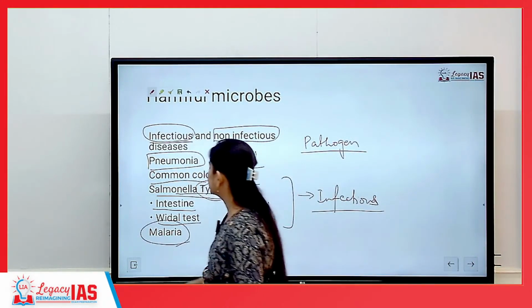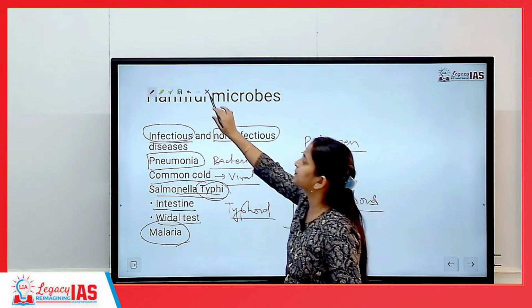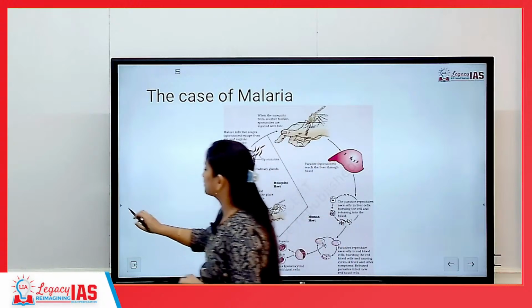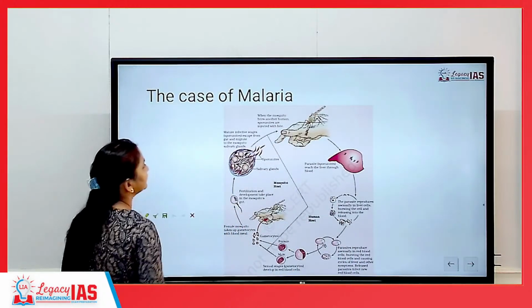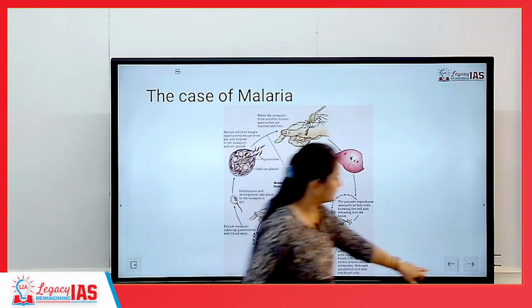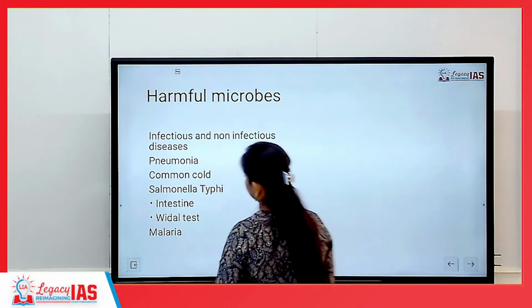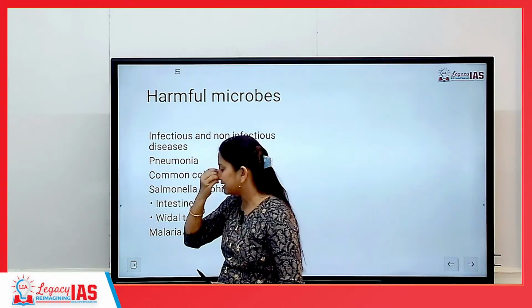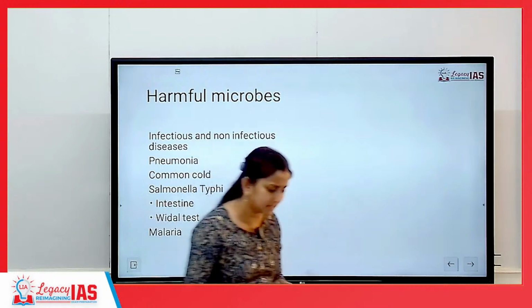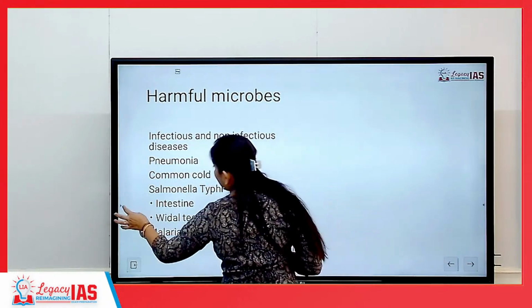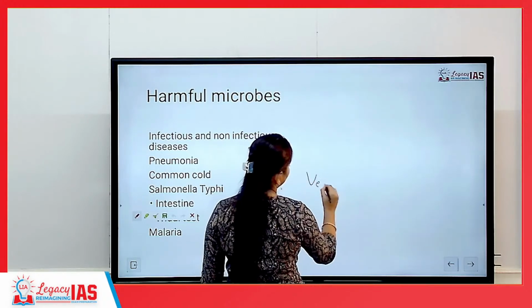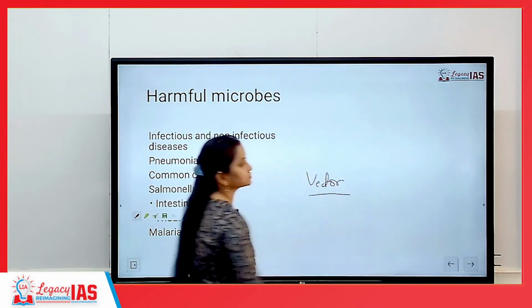Then we have the case of malaria. Malaria is basically a protozoal disease. It is neither bacterial nor viral, it is a protozoal disease. But for malaria, usually we say, as with the previous diseases we have studied, there are vectors. Vectors can be mosquito, vectors can be sandfly, vectors can be pigs. Vector basically means any organism which is the carrier of a disease. Any organism which is the carrier of a disease is known as a vector.